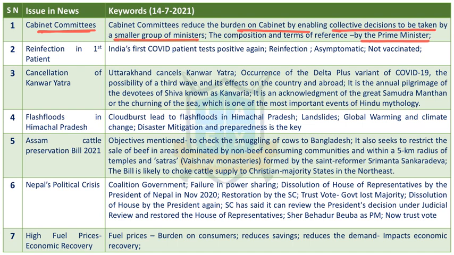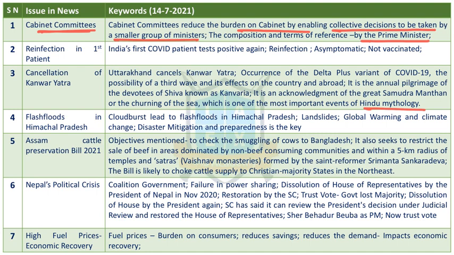By the way, what is Kanwar Yatra? This is an annual pilgrimage of devotees of Shiva known as Kanwariyas. Here, from many places, from many rivers, people carry the water and pour the water on the Shivalinga. This is commemorated as an acknowledgement of Samudra Manthan, that is the churning of the ocean, which is mentioned in Hindu mythology. This particular annual event has been suspended for this year.